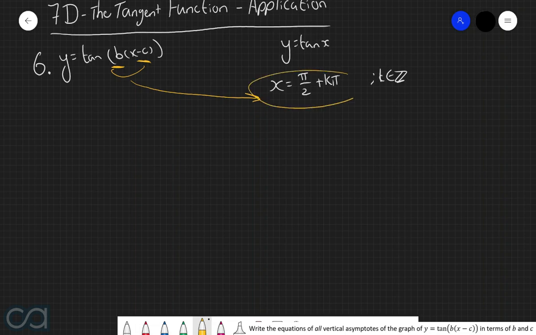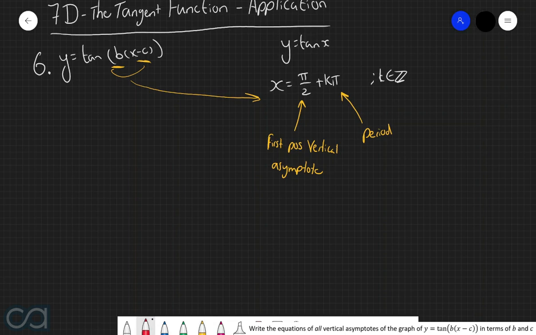Now, the key thing to keep in mind with this equation here is the way that we essentially form this is we start off with the position of the first positive vertical asymptote, and then we add a multiple amount of the period. And so all we need to do here is consider how these values of B and C affect the position of the first positive vertical asymptote, and also how they affect the period of the graph.